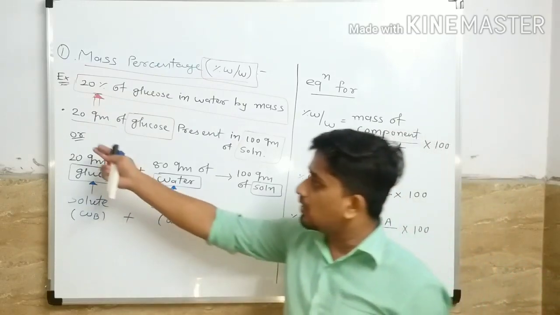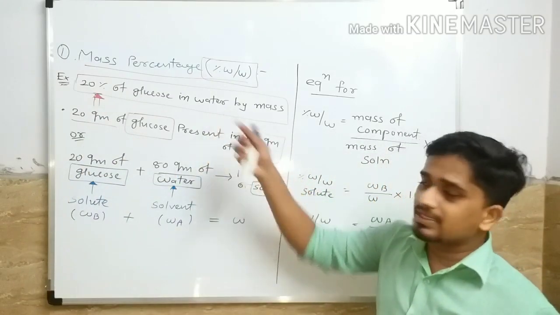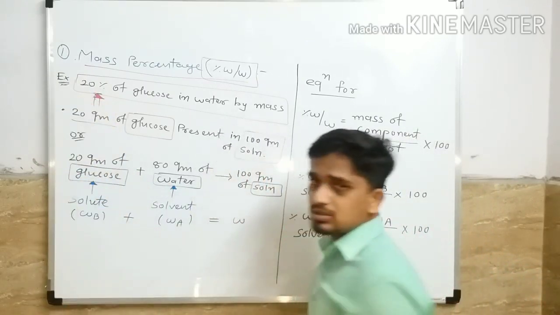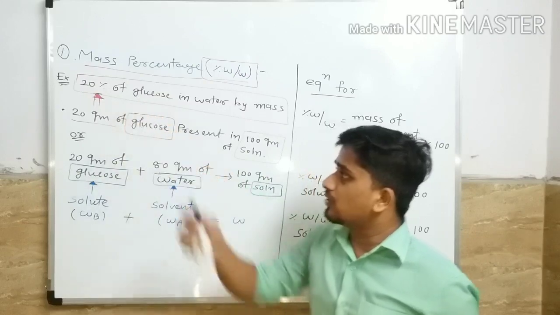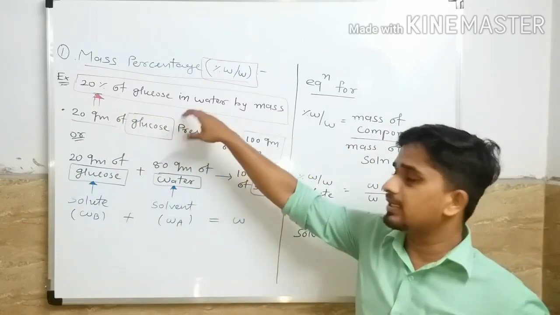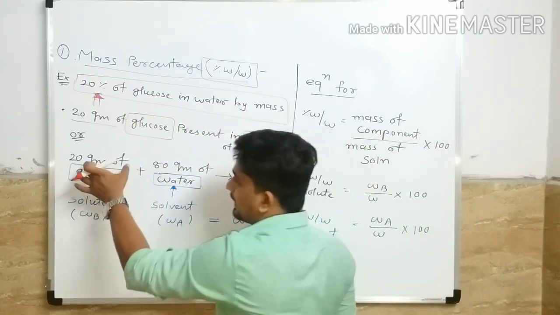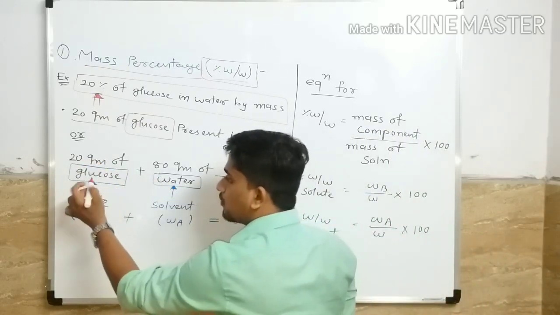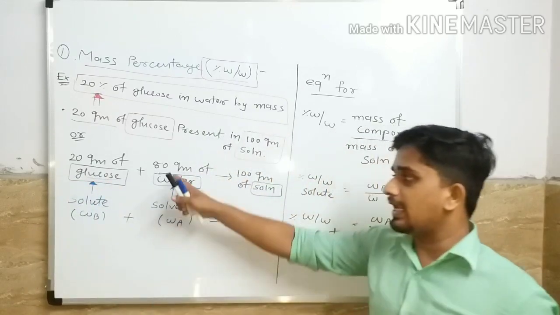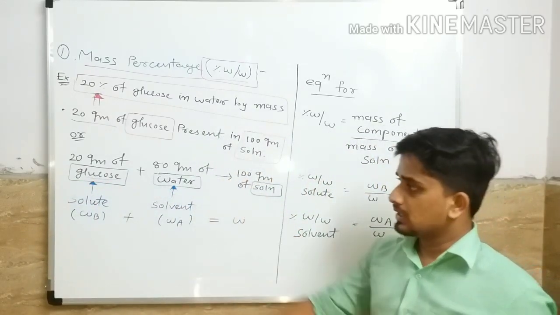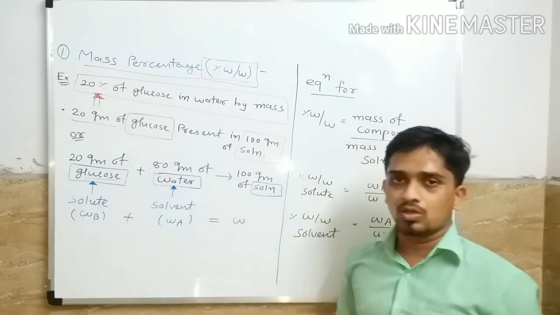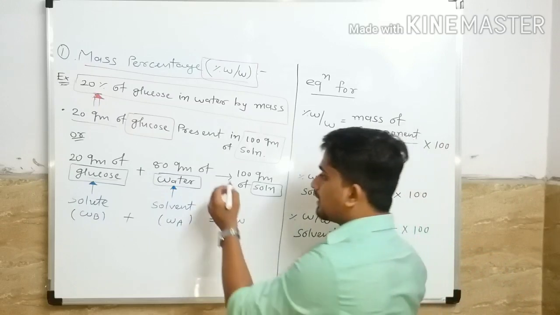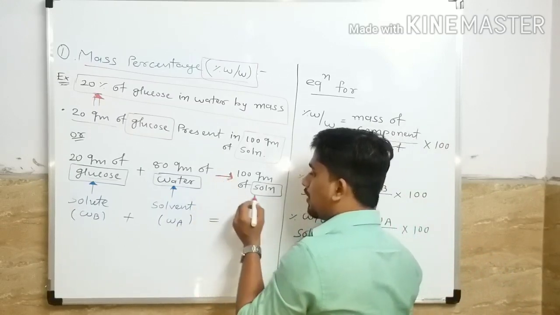We can also understand this sentence in another way: 20 gram of glucose dissolved in 80 gram of water gives 100 gram of solution.